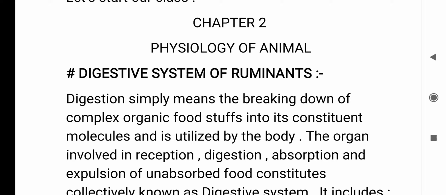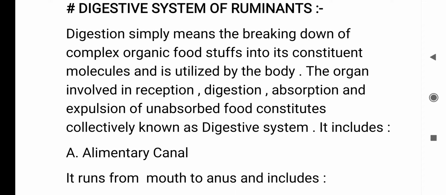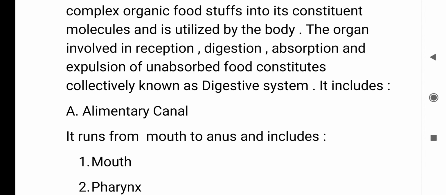Digestive system of ruminants. Digestion simply means the breaking down of complex organic foodstuffs into their constituent molecules, which are utilized by the body. This is the definition of digestion. The organs involved in reception, digestion, absorption, and expulsion of unabsorbed food are collectively known as the digestive system. This is the definition of the digestive system, and it is very important from the exam point of view. We explain it below.